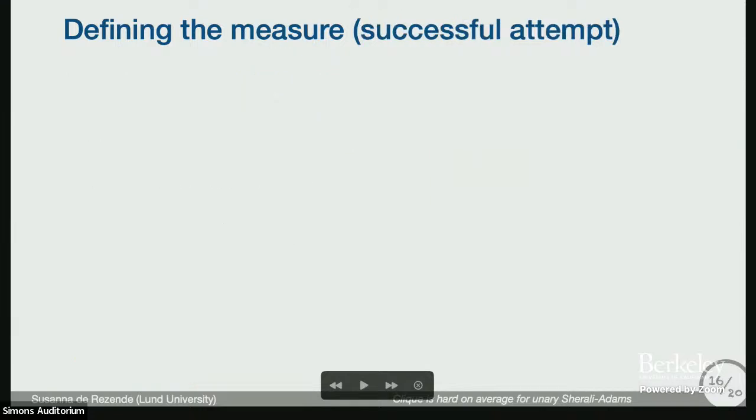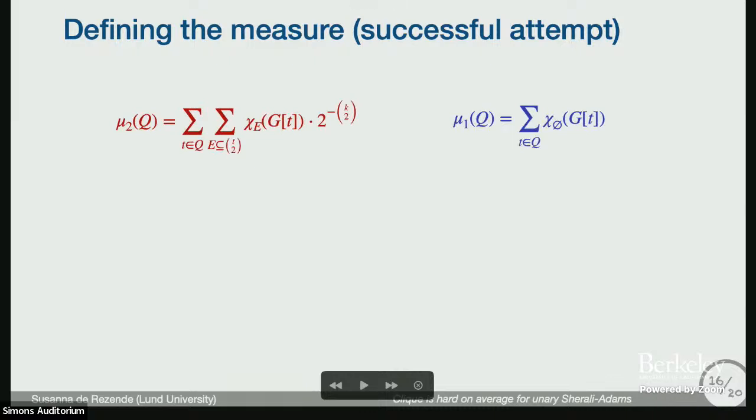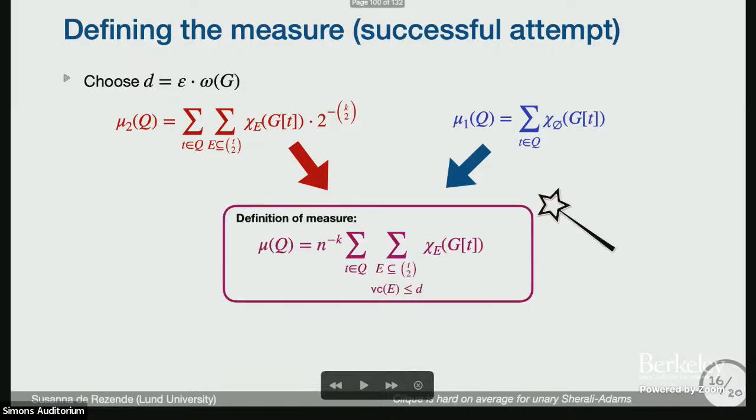So now for the successful attempt. We have our 2 failed attempts, and we want something in between. So let's choose some d, which is smaller than the largest clique in the graph. So I know there are cliques of size d in the graph. And now there's this magical step. I do something in between these two. I don't sum over all edge sets, only the ones that have vertex cover at most d. By vertex cover, I just mean the number of vertices that I need that will touch all the edges in my set. Okay, I want to cover all the edges.